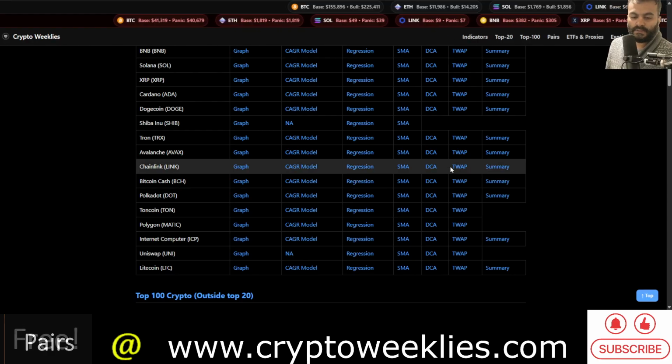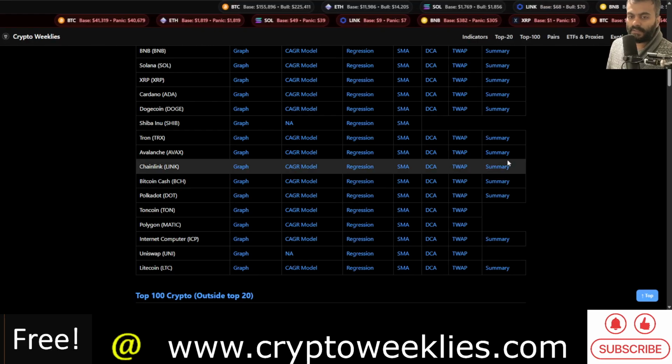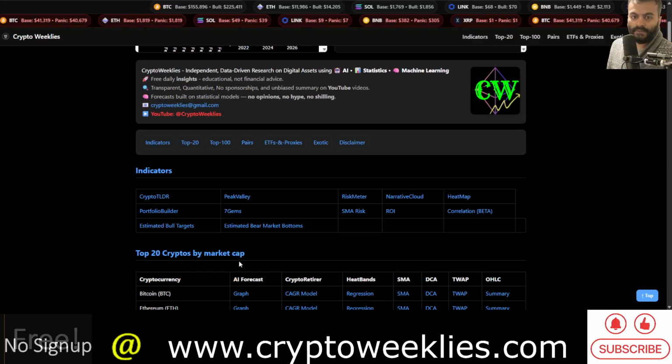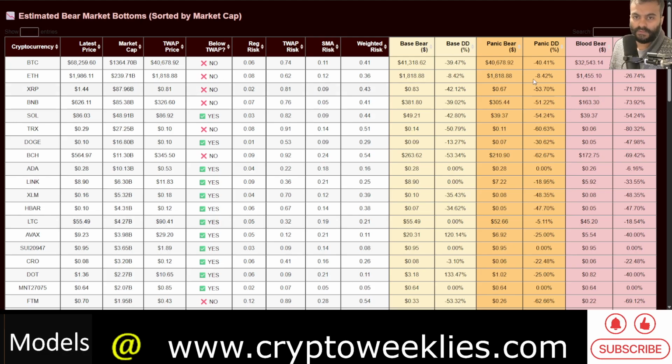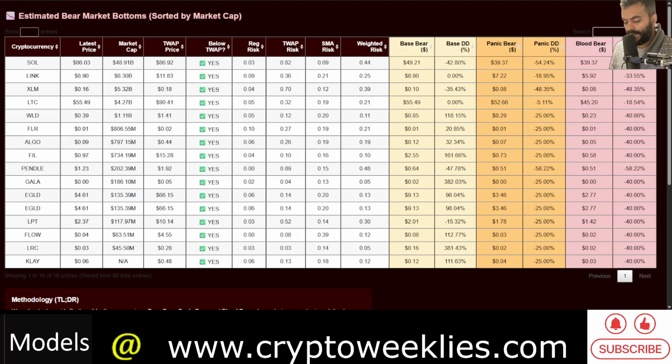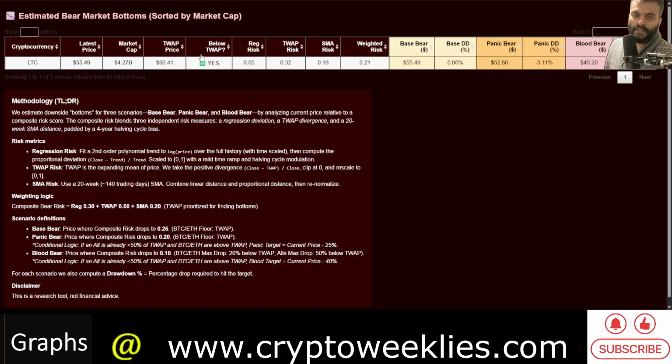More or less, if we were to analyze Litecoin with respect to the estimated bear market bottom, the best aggregated model, which tunes out any individual model related noise, considers the regression risk, time weighted average price risk, and the SMA risk. Together the weighted risk is at around 0.21.